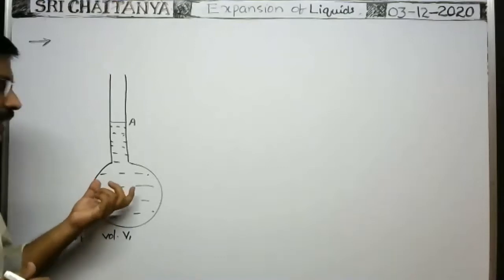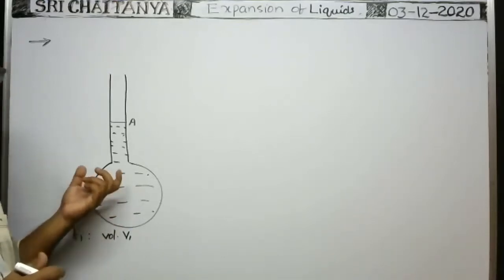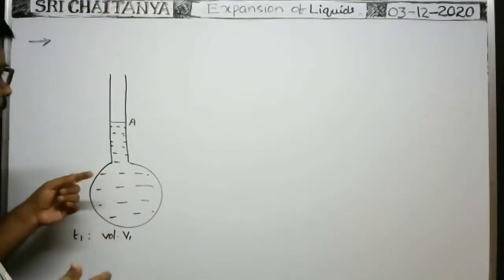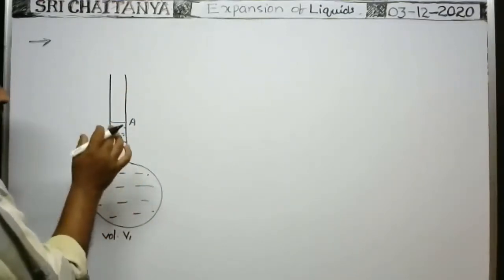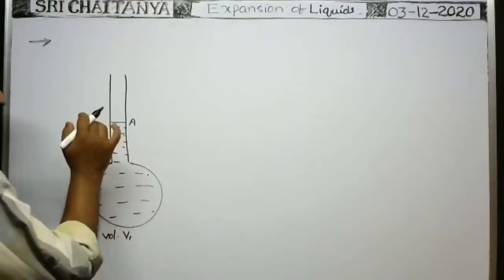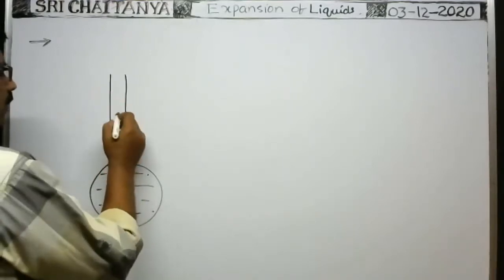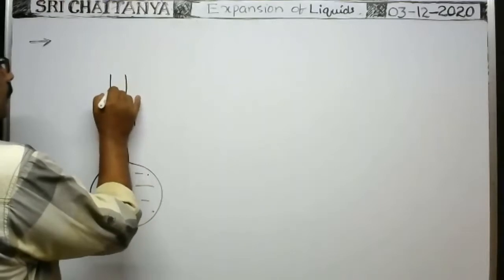Okay, when you heat the liquid here, because of rise of temperature, expansion takes place in the liquid, and whatever the increase in volume of the liquid, that amount of liquid rises in the vessel.